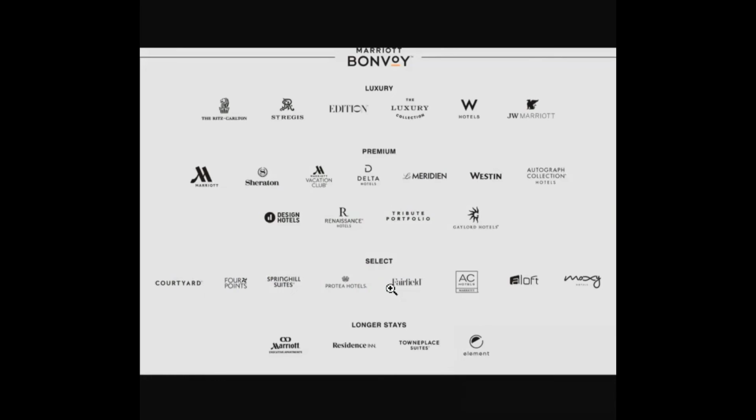But at the end, when I'm showcasing this particular sheet to you, you will get to know that all of these are umbrella brands of the same company. Marriott has been very smart in deploying multi-brand strategies. For a customer, they would think these are all different companies, but at the end, all of them belong to the same company. All right.